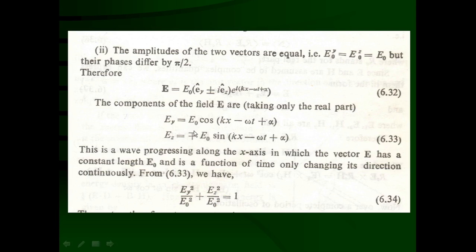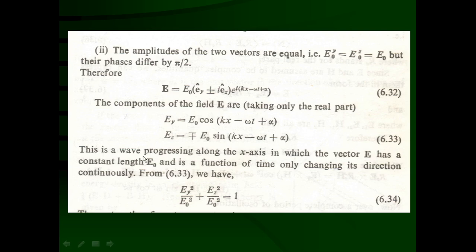Now in both the components Ey and Ez, they have the same amplitude E0 only. Moreover, this is the positive component only. This can be a positive or negative component, and depending upon z, having positive and negative components, we can say that these waves are propagating either in one direction or in the other direction.